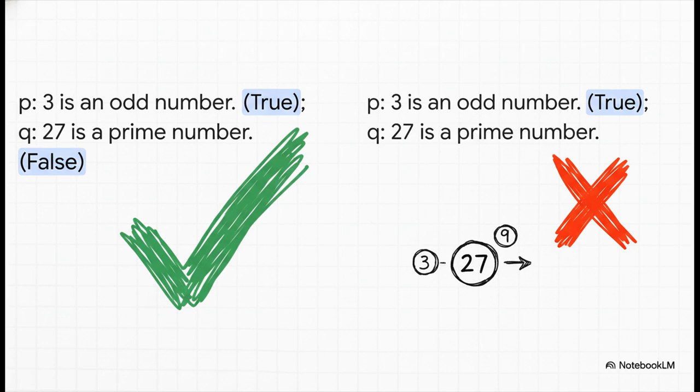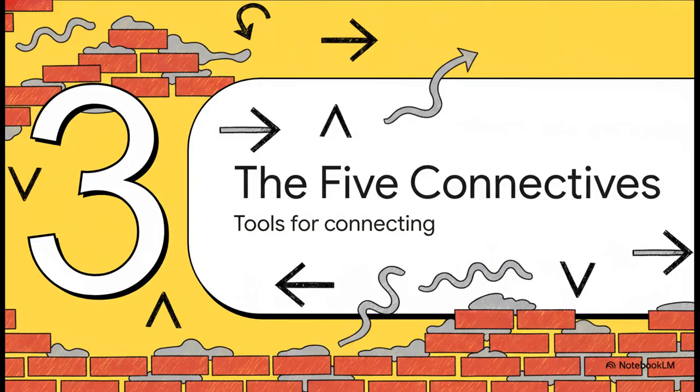Here's a perfect example to make this super clear. Let's take the statement 3 is an odd number, and we'll just call that P. We can all agree that's true, right? Easy. Now, how about Q? 27 is a prime number. Well, a quick check shows it's divisible by 3 and 9, so that's verifiably false. The key thing is both P and Q are clear, unambiguous propositions. One's true, one's false.